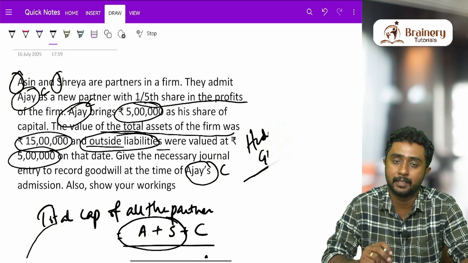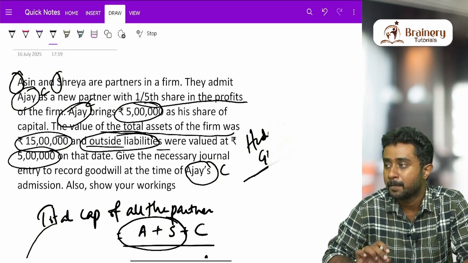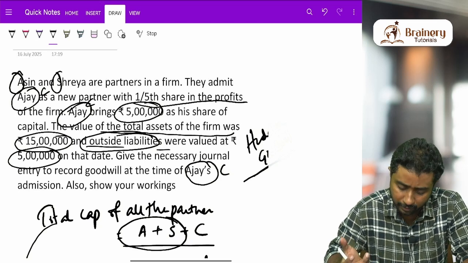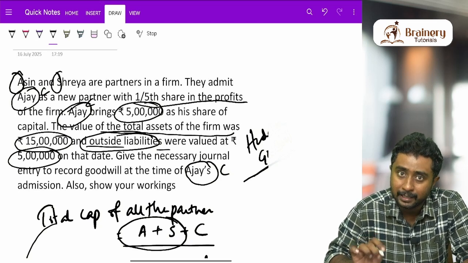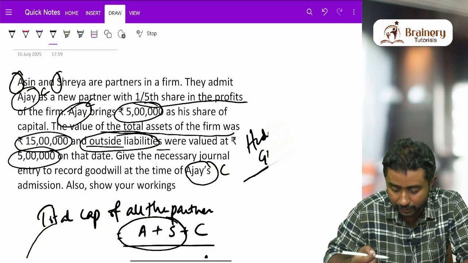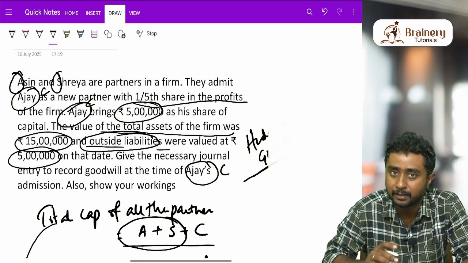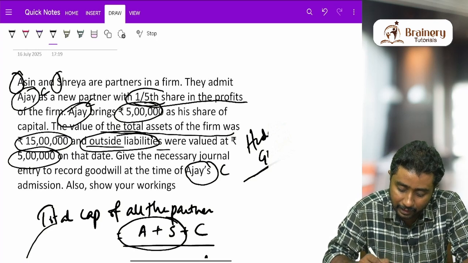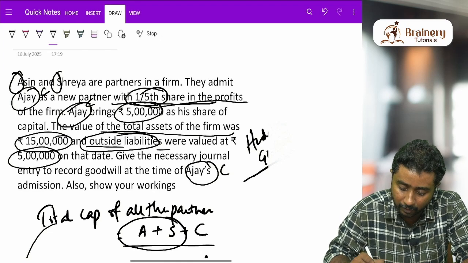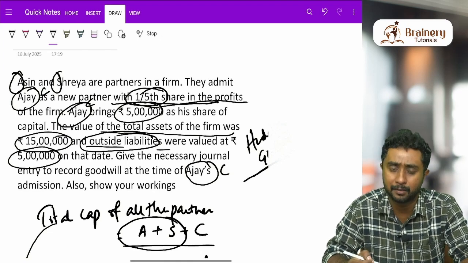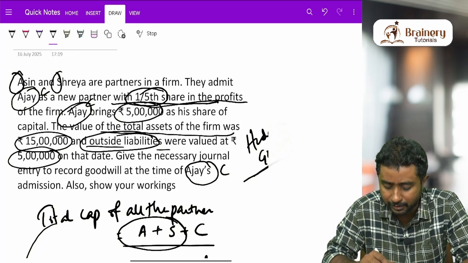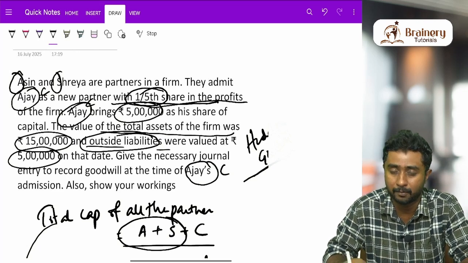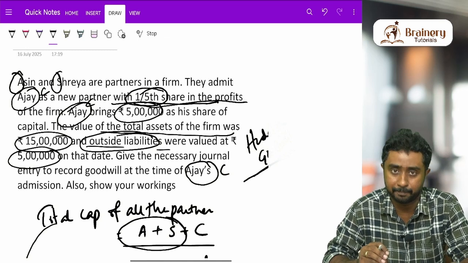It is not necessary that when a person comes from outside, both the old partners need to sacrifice. It may not always be like that, but there is a shortcut to find out whether both are sacrificing or only one person is. For that, you check whether any extra information related to the share of the new partner is given. Here they are only saying C is admitted as a new partner with 1/5 share in the profits. After that, they are not talking about how that 1/5 share came.